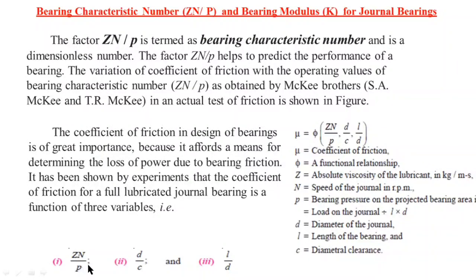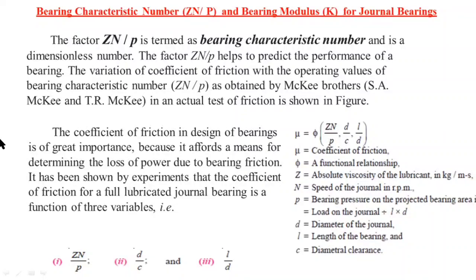The first one is the bearing characteristic number, where Z is the absolute viscosity, N is the speed of the journal, and P is the bearing pressure. D by C is called the diametral clearance ratio, where D is the diameter of the journal, the shaft, and C is the diametral clearance, that is capital D minus small d.